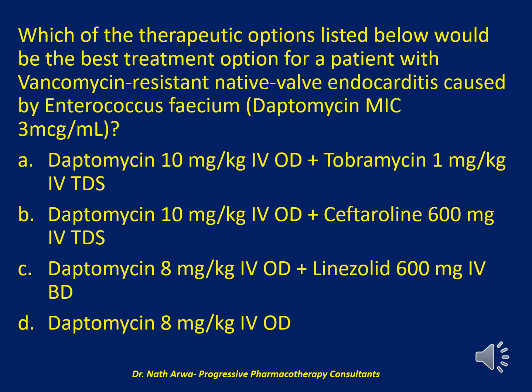Would it be A. Daptomycin 10 mg per kilogram IV once daily plus tobramycin 1 mg per kilogram IV thrice daily, or B. Daptomycin 10 mg per kilogram IV once daily plus ceftaroline 600 mg IV thrice daily, or C. Daptomycin 8 mg per kilogram IV once daily plus linezolid 600 mg IV twice daily, or would it be D. Daptomycin 8 mg per kilogram IV once daily? I will give you 10 seconds to choose the correct answer to this question from the listed options.